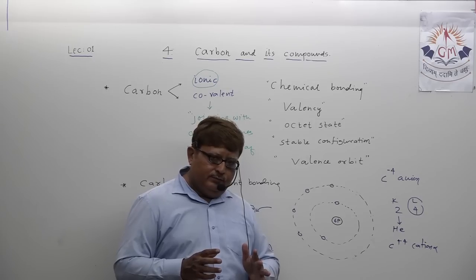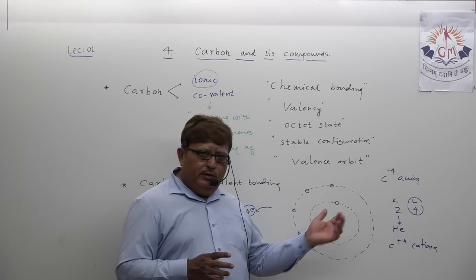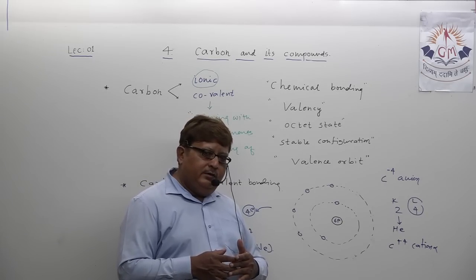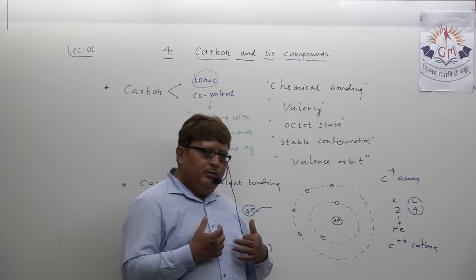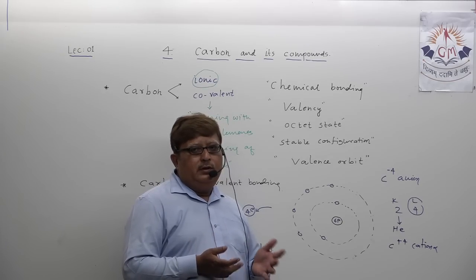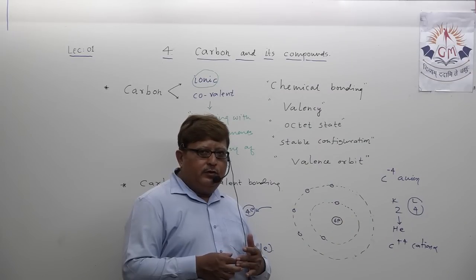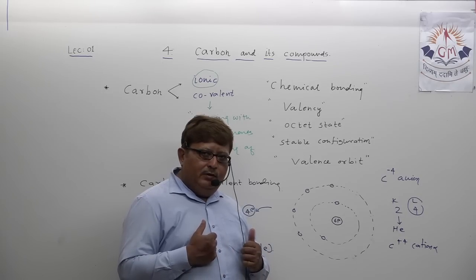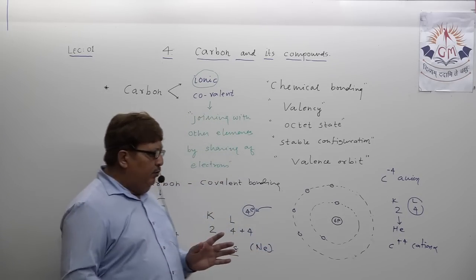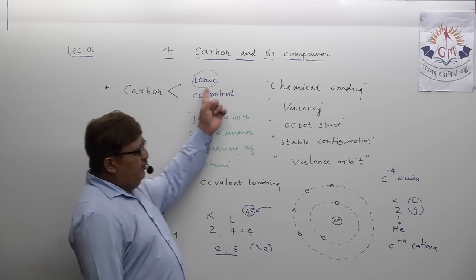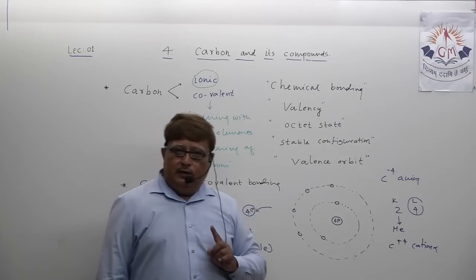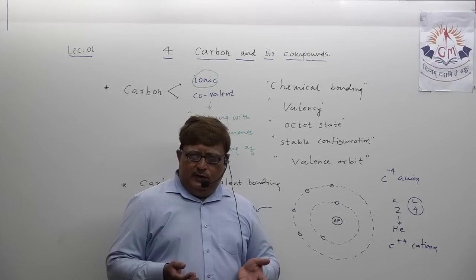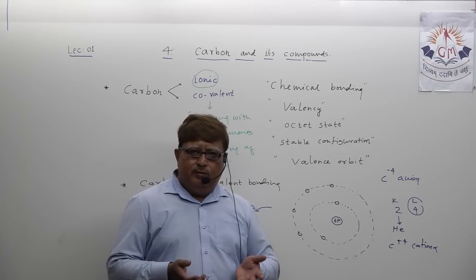Carbon is neither able to accept 4 electrons and form the C minus 4 anion, nor lose 4 electrons and form the C plus 4 cation. So carbon cannot afford to do this, either losing 4 or accepting 4. That means carbon does not possess ionic nature. So does that mean carbon will never become stable?